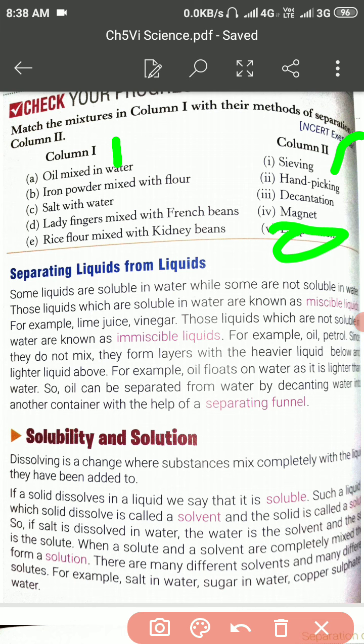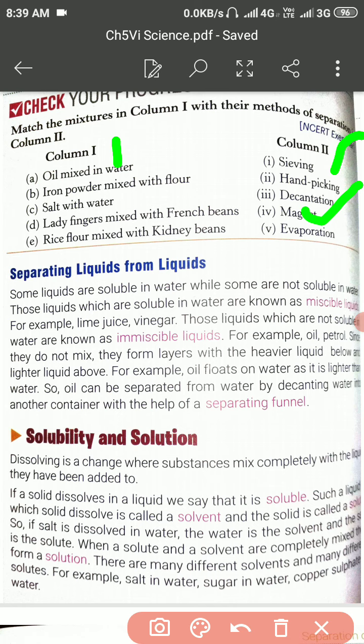The second, iron powder mixed with the flour. As you know, iron has the magnetic property, so that is why the iron is to be extracted by the process of magnet isolation, with the help of the magnet. So magnet will be the correct answer.